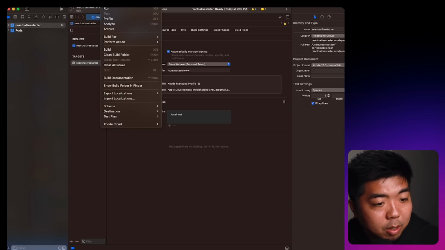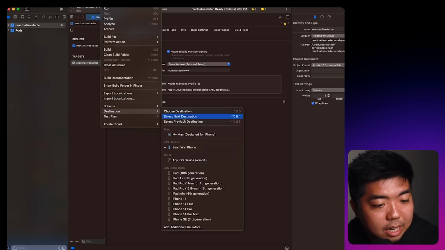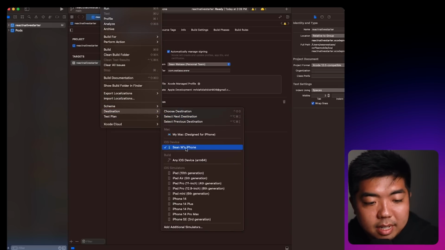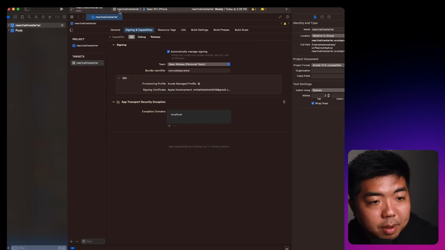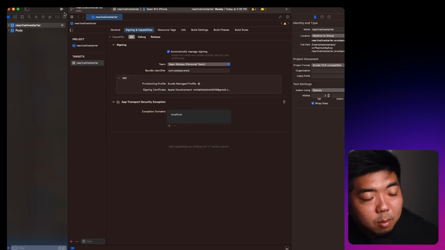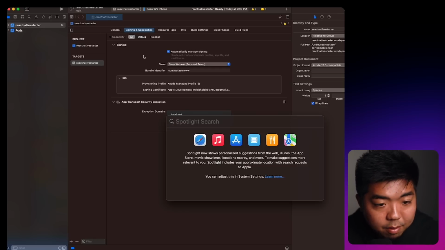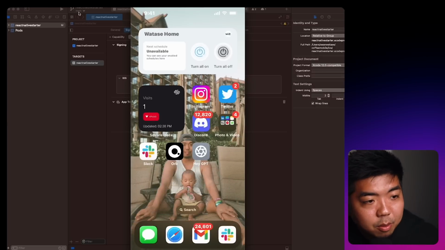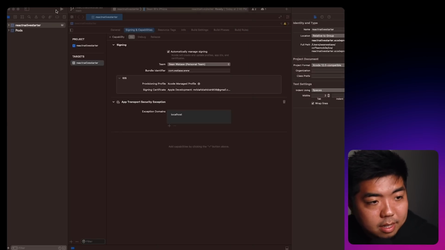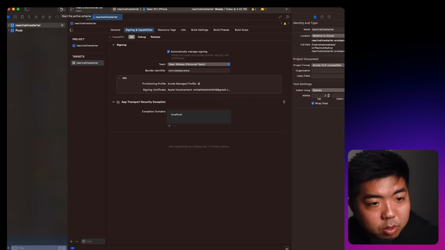Now, up at the top, I'm going to go to product. Under destination, I'm going to make sure that my iOS device here is selected. You can see right here that that is where your build is going to go to. And once that is set, you can run your build. Let me pull up my phone here really quick. So I have my phone here, and what I'm going to do next is build and run this to my device.